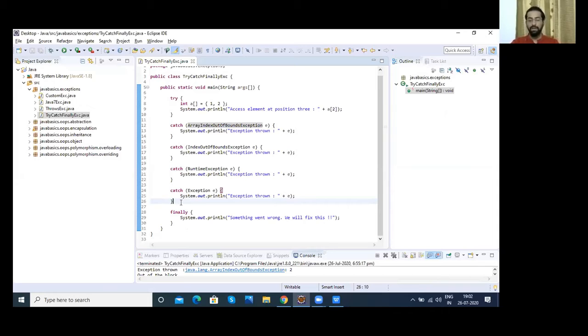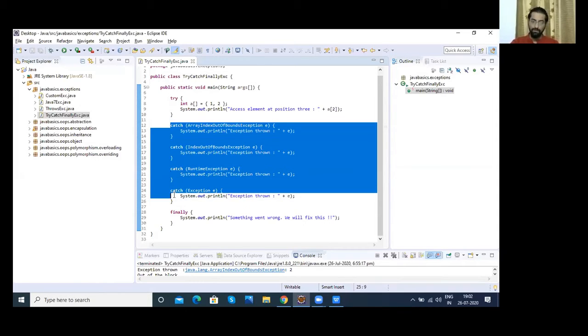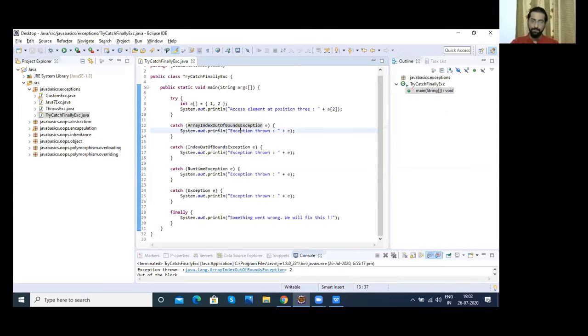We can have n number of catch blocks, and you can mention your specific message here, that this issue happened because of array index, this issue happened because of index out of bounds, or any custom message that you want to show.